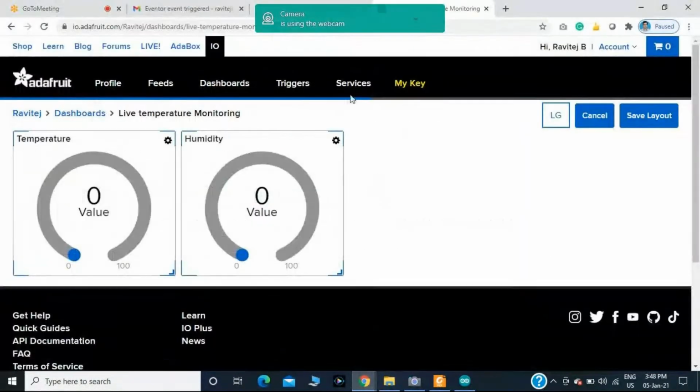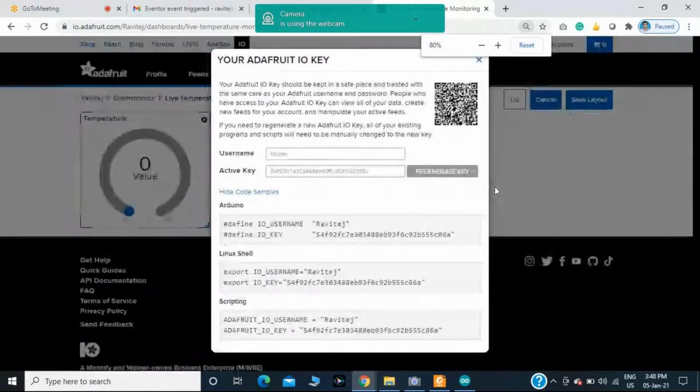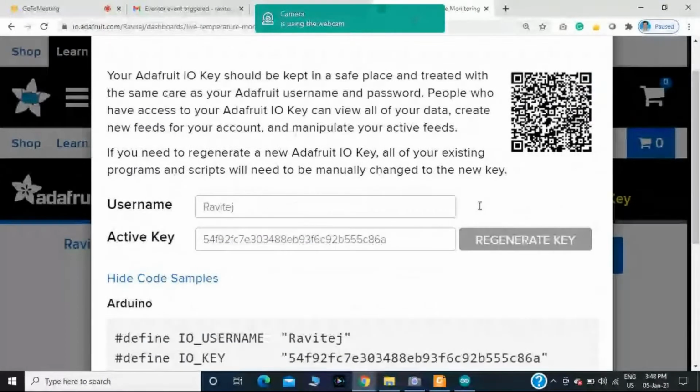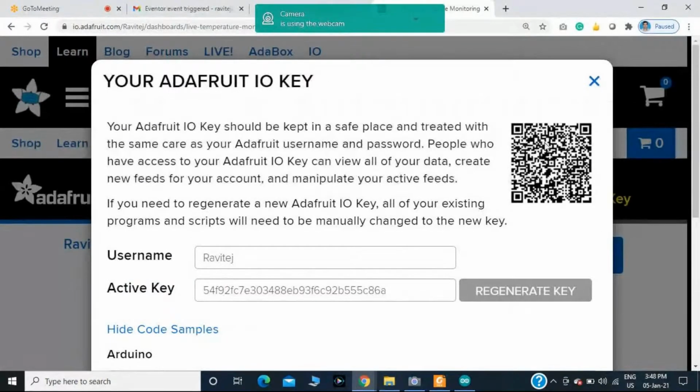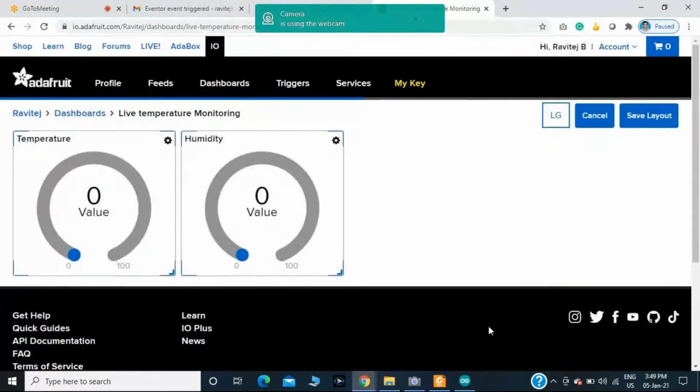You will get them here. This is the username and this is the password. This is the activation key you will get. Okay, then afterwards I'm saving this one.